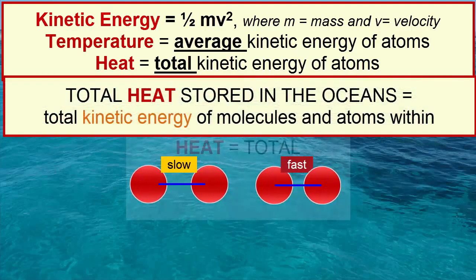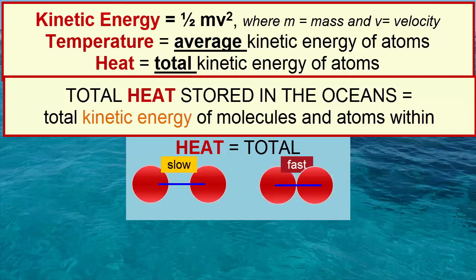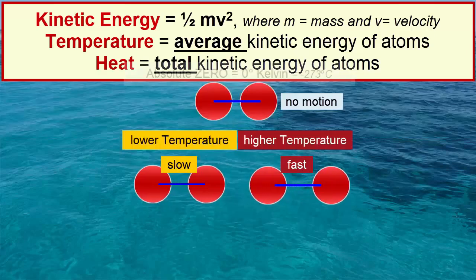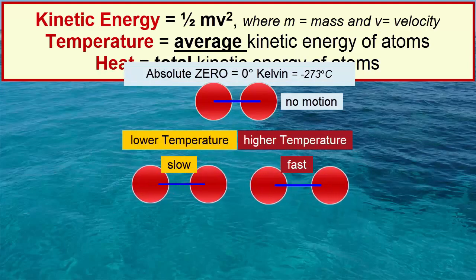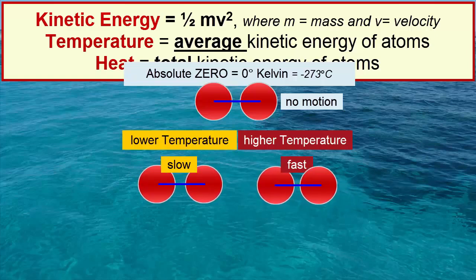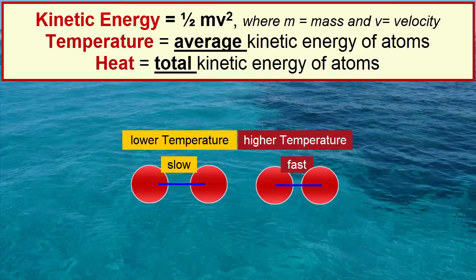We can also describe the heat stored in the ocean as the total kinetic energy of all the molecules and ions combined. The lowest temperature possible is called absolute zero. It corresponds to minus 273 degrees Celsius, very cold, and it represents no motion of the atoms at all. As you speed up the atoms, their temperature rises. If you slow down the velocity of atoms, you lower their temperature.